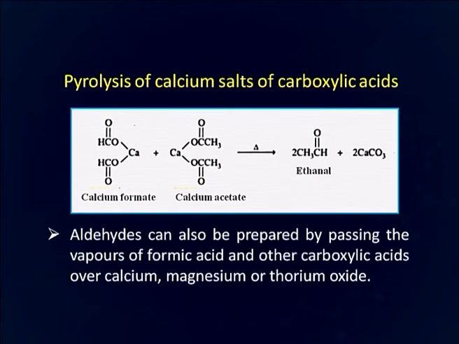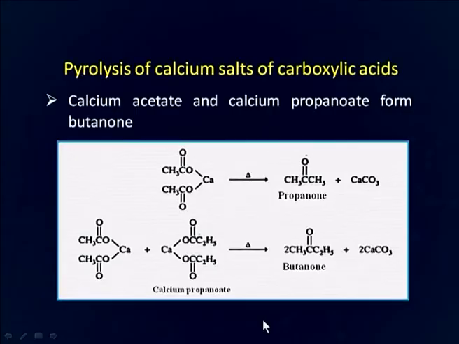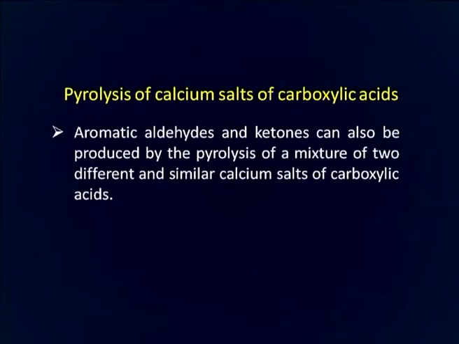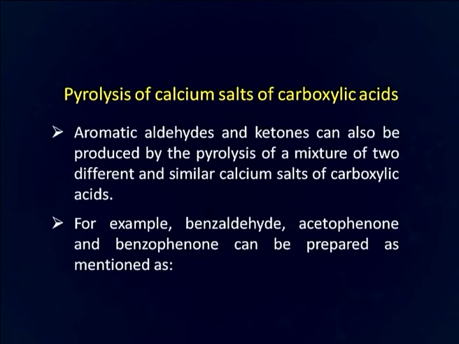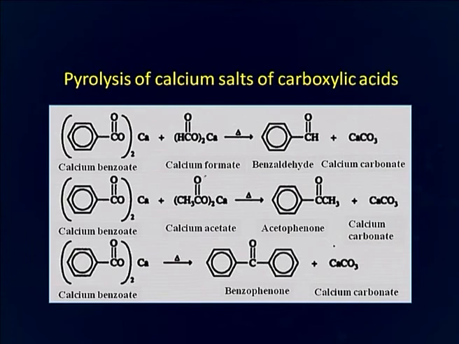Aldehydes can also be prepared by passing vapors of formic acid and another carboxylic acid over calcium or magnesium or thorium oxide. As you can see in this slide, butanone can be prepared by the pyrolysis of calcium acetate and calcium propanoate. Aromatic aldehydes and ketones can also be produced by the pyrolysis of a mixture of two different or similar calcium salts of carboxylic acid. For example, benzaldehyde, acetophenone and benzophenone can be prepared as mentioned in this slide.